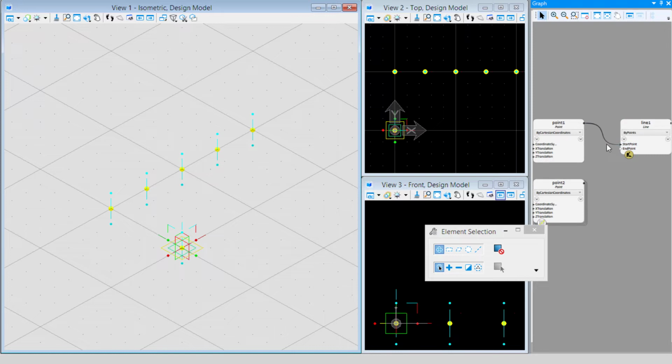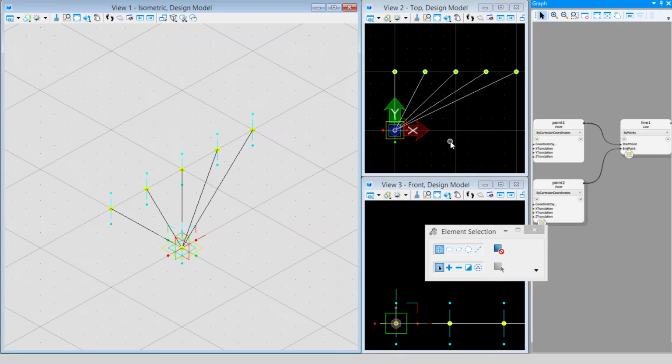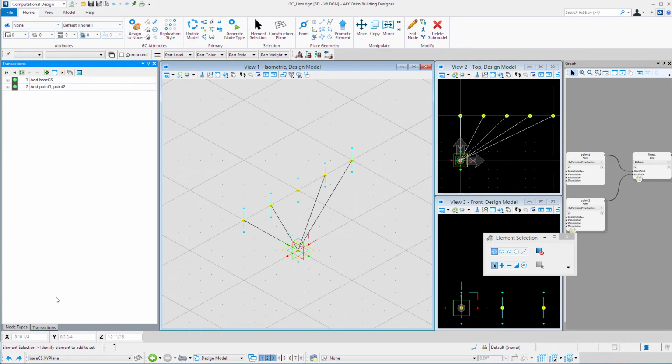We'll link the start point to point 1 and the end point to point 2. And as you might expect, we end up with 5 lines. So it draws a line from point 1 to each of the points in the list that is point 2. Let's go over to transactions and just record that transaction.